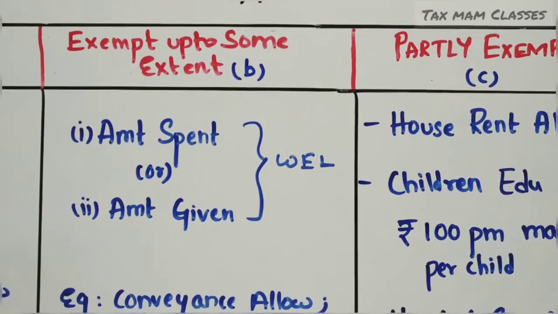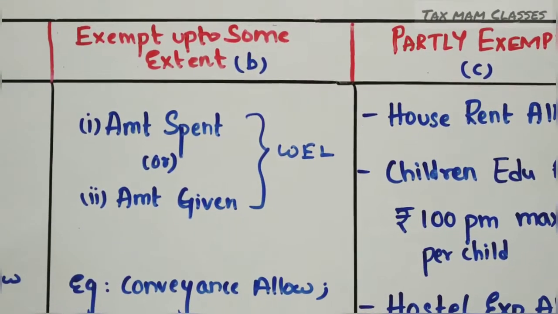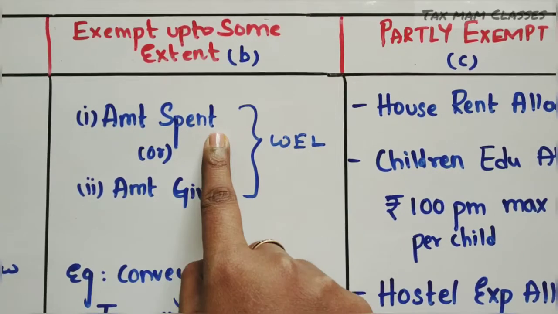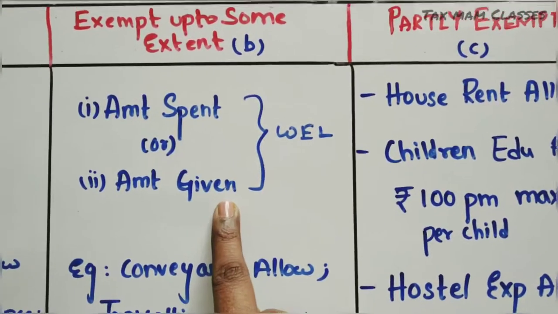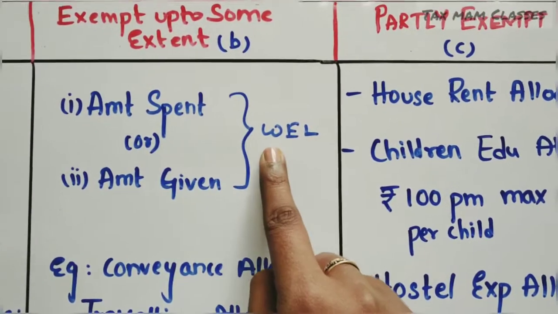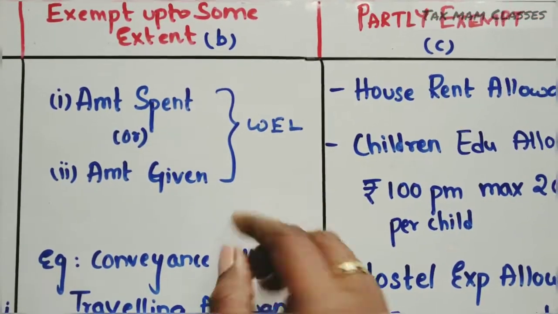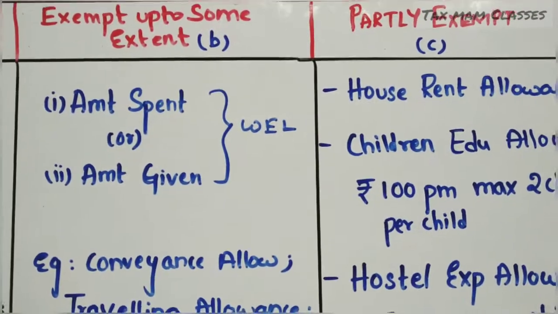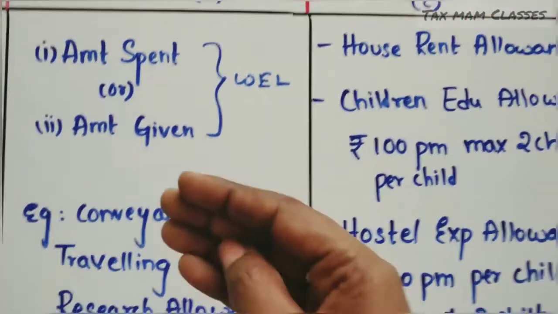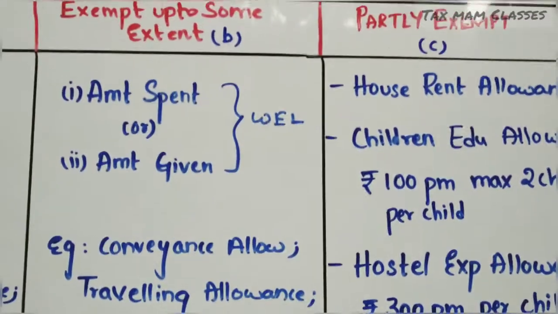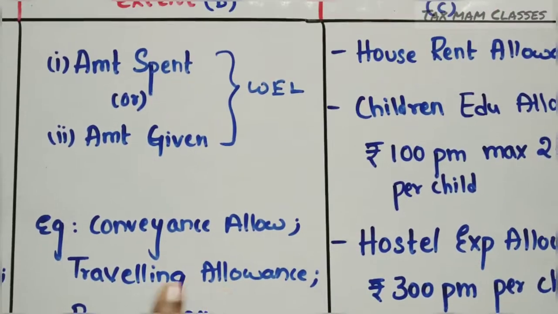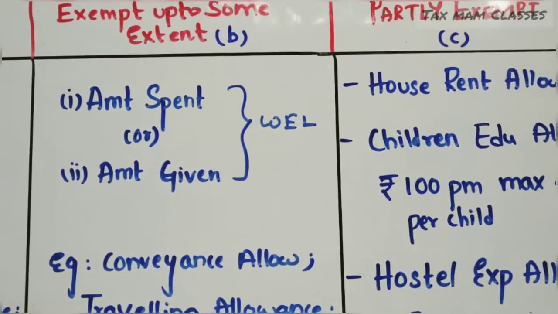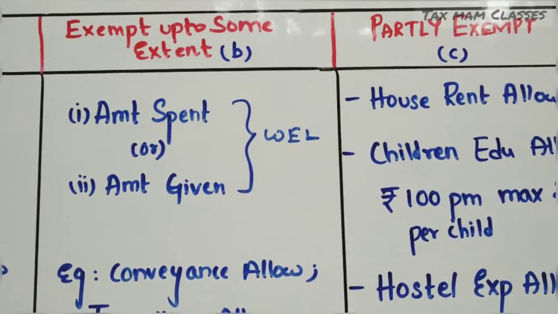Coming to the next one, exempt up to some extent. What is the exemption amount? The amount spent by you or the amount given by the employer, whichever is less, will be allowed as exemption. For example, let's take that an employer gave you 10,000 rupees as traveling allowance, but you didn't spend anything at all, and you want to claim the exemption from the allowance.